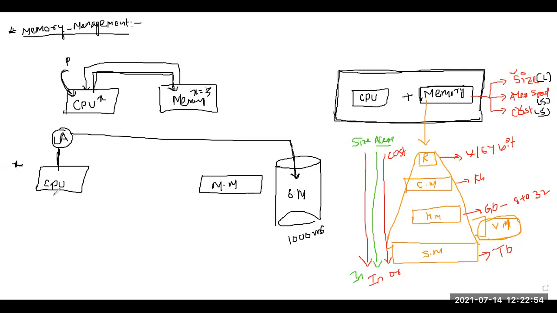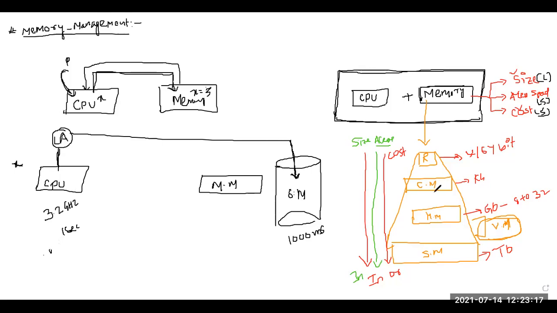And we know that the CPU speed is around 3.2 gigahertz. Agree?